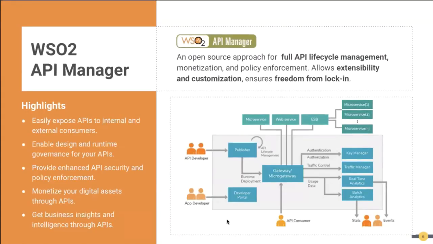If I discuss WSO2 API Manager, we cater to almost all the API management demands we have today. We manage the full API lifecycle, we have a gateway component, and we have the necessary components to build API marketplaces.